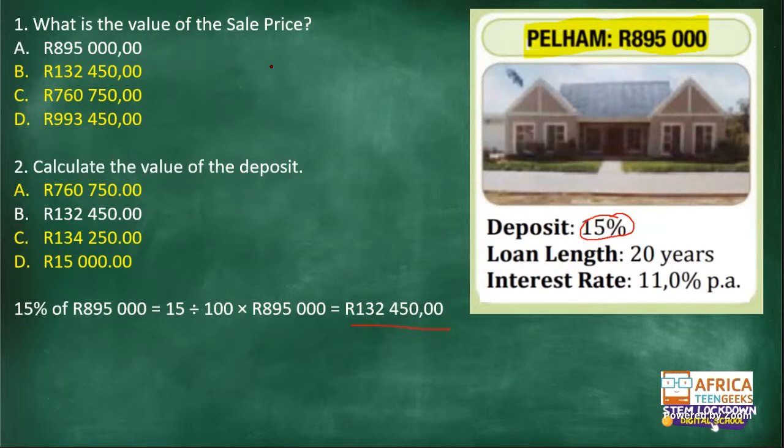Okay, please correct me then, Genesis. What's wrong? Let's work out our calculations. What did we do wrong? Take the 15% of 895,000 rand. Please do the calculations with me. Oh yes, you're telling the truth.